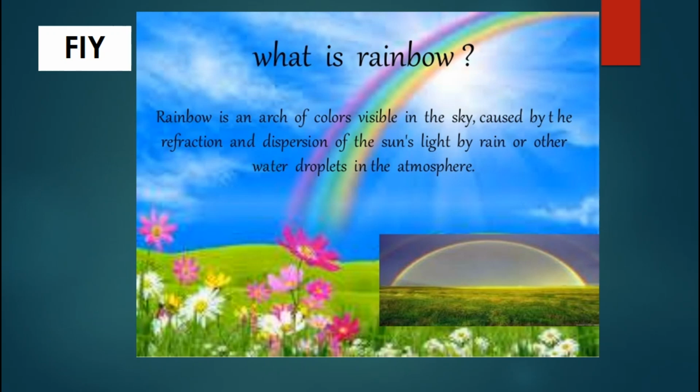A rainbow is an arch of color visible in the sky, caused by the refraction and dispersion of sunlight by the rain or other water droplets in the atmosphere. To make a rainbow, the rain refracts the light from the sun. White light disperses into several colors, so we can say that it is a rainbow.